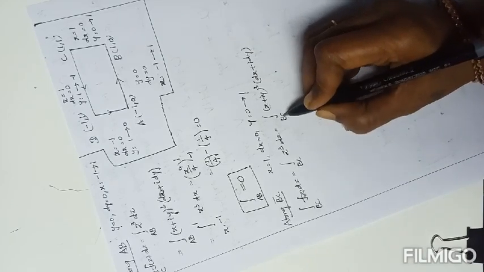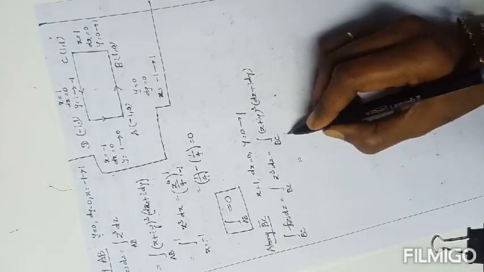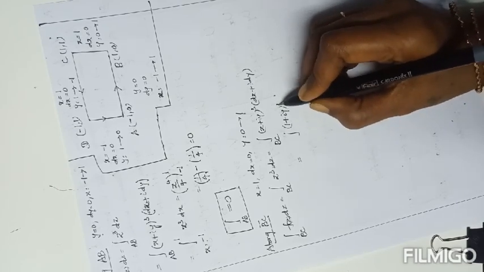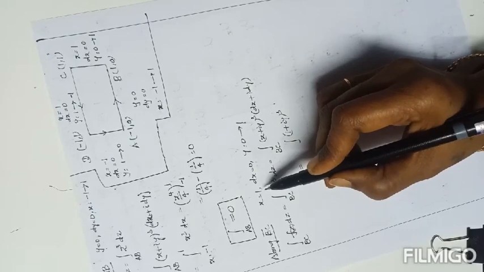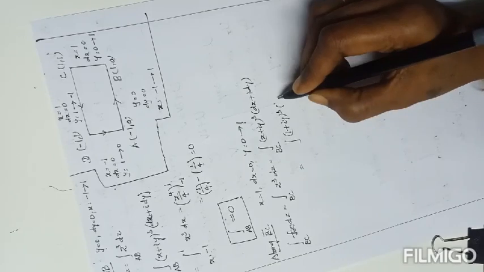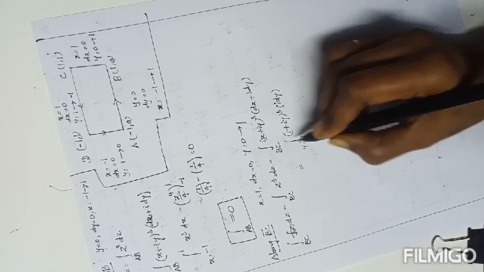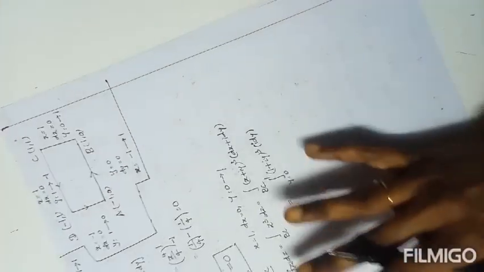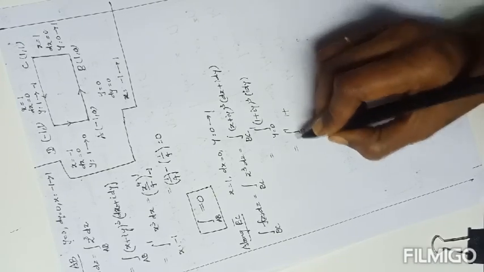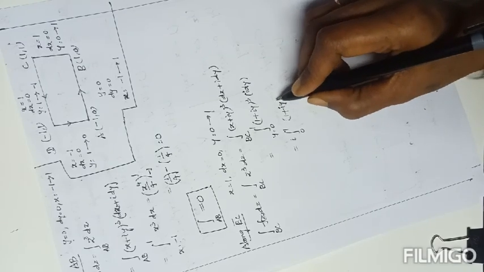Now substitute x equals 1: (1 plus iy) whole cube. We can write the x value exactly, but y varies from 0 to 1, so y stays y. Now dx is 0, so dz is i dy. With y varying from 0 to 1, this equals the integral from 0 to 1 of (1 plus iy) whole cube, with i dy.